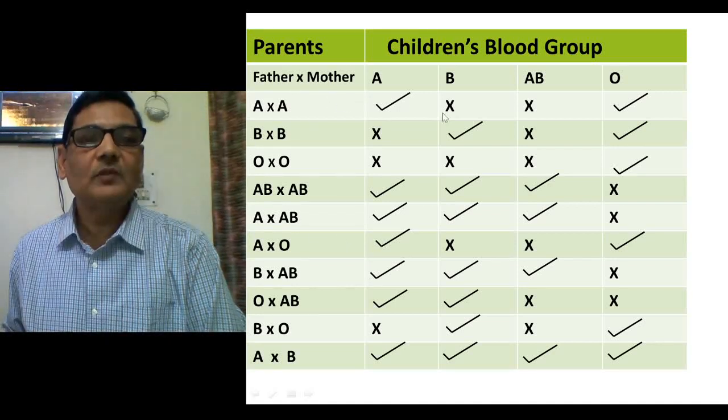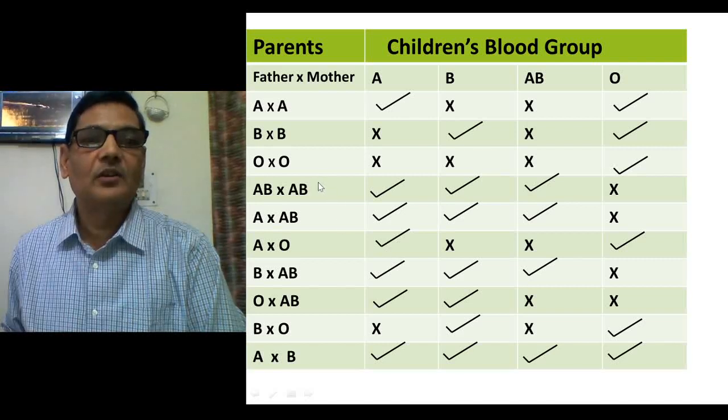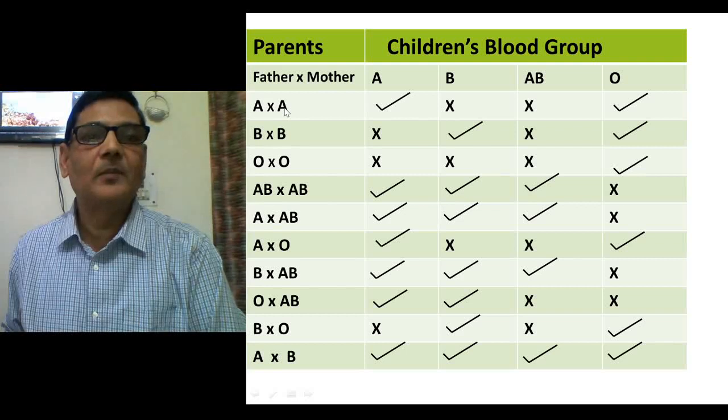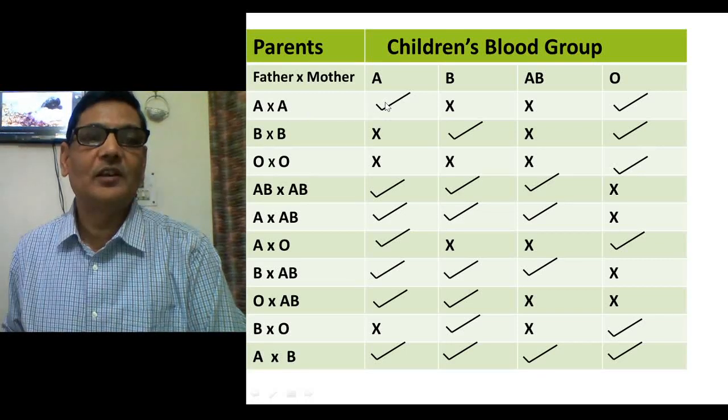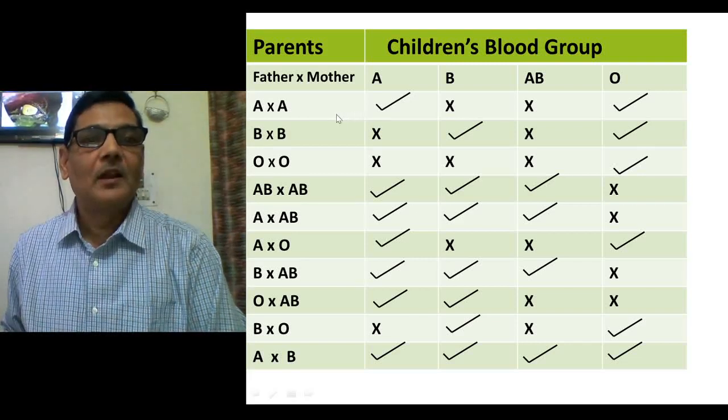So in this table you can see the parental blood group type and then the probable blood group type of their children. This will give you quite a good idea.